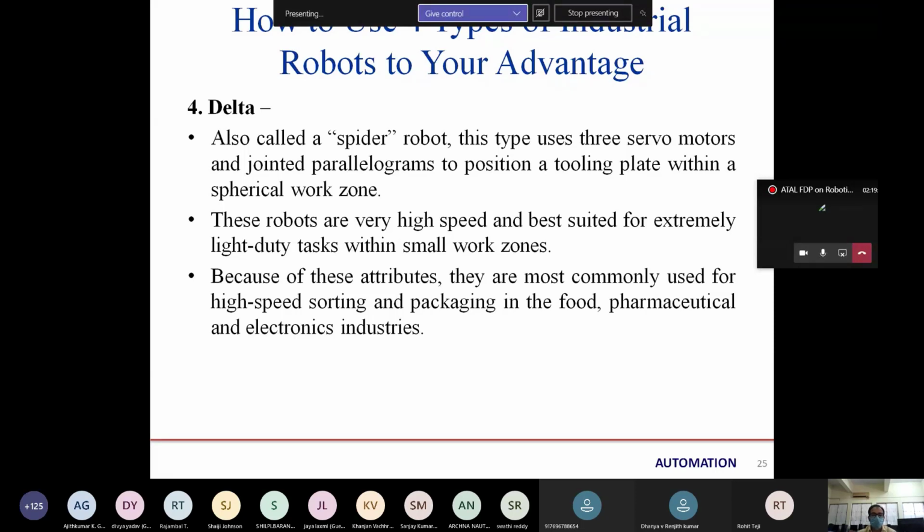These robots are very high speed and best suited for extremely light duty tasks. That means low weight tasks can be done by delta robots, such as miniature assembly or other lightweight tasks with a small work zone. Because of these attributes, they are most commonly used for high speed sorting, packaging, and in the pharmaceutical and electrical industry. They are very high speed operations, that's why we use them in packaging and sorting.